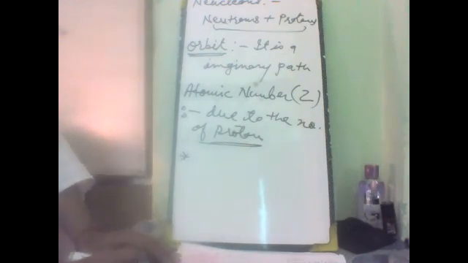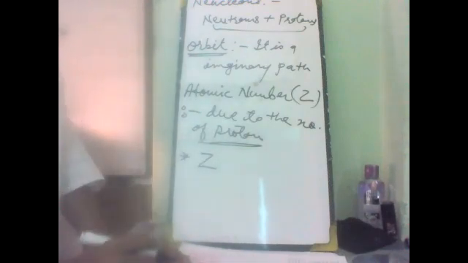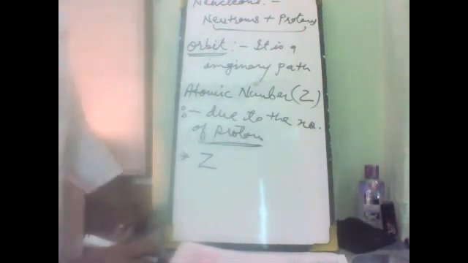Then the other is the characteristic number. It means the number of protons is called the atomic number. It is also known as the atomic number, which is denoted by the capital Z. The atomic number is therefore equal to the number of electrons in the neutral atom.